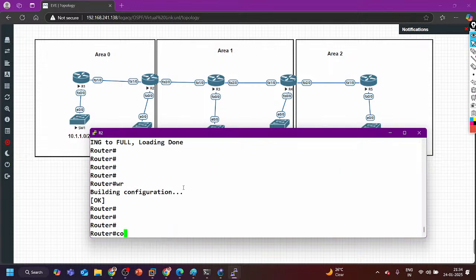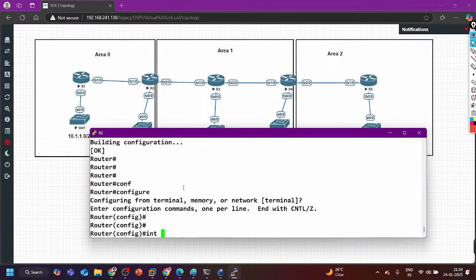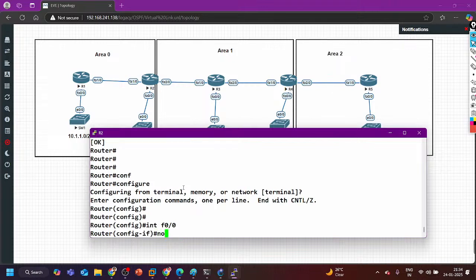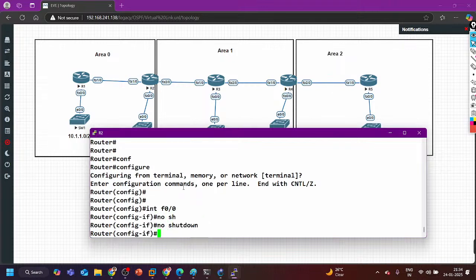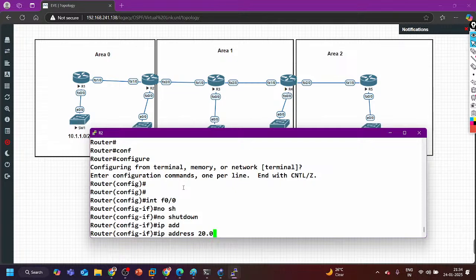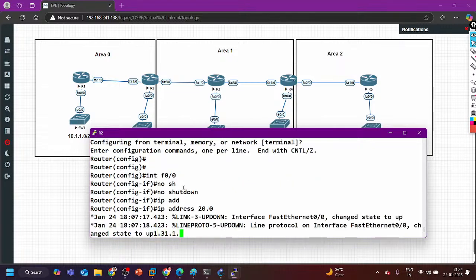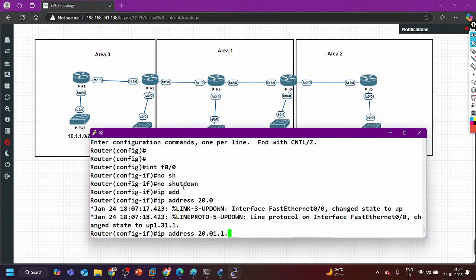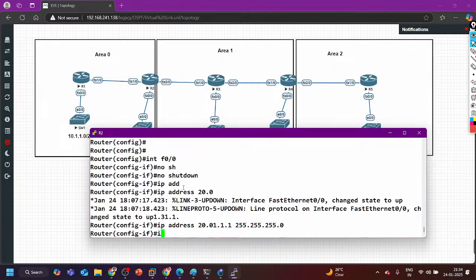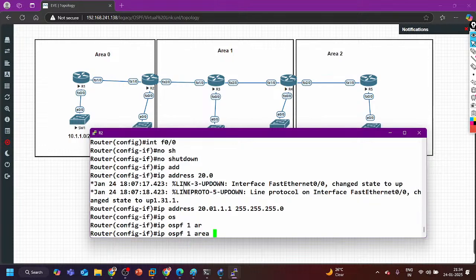On R2 there is also one LAN interface, which I can configure in area 0. IP address 20.1.1.1 255.255.255.0 and IP OSPF 1 area 0.